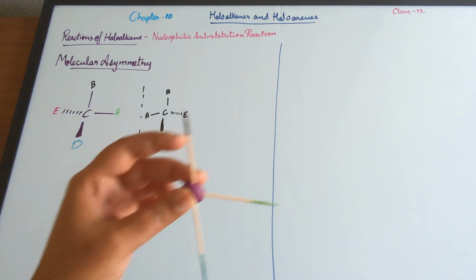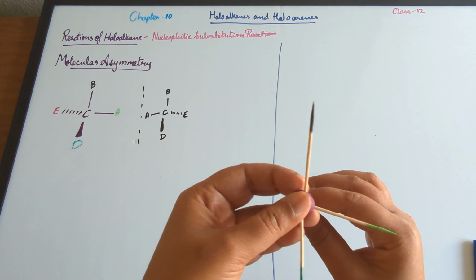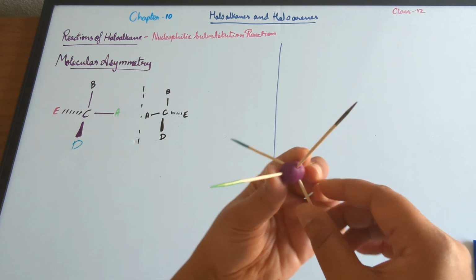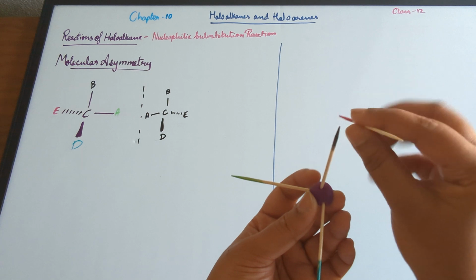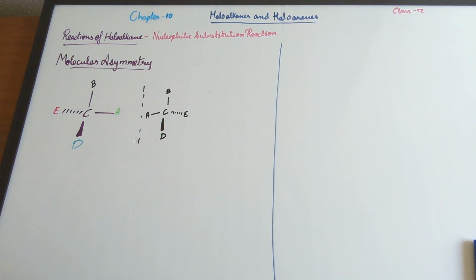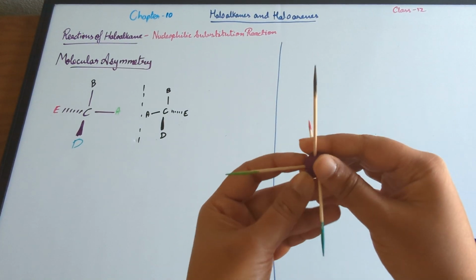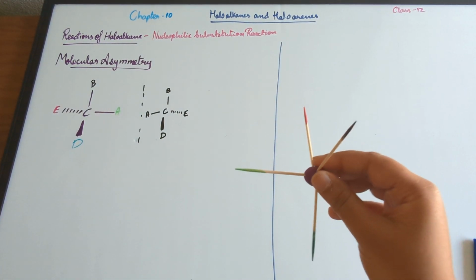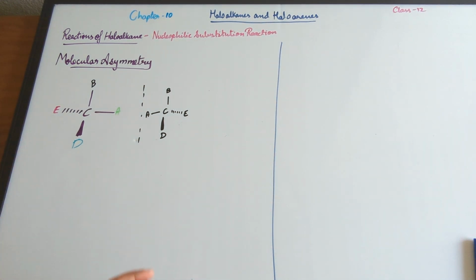Basically, this is the original one. The mirror image would be this way. The only difference is that these molecules are going to stay like this. So what he said was that these mirror images tend to rotate the plane of the polarized light in the opposite direction.